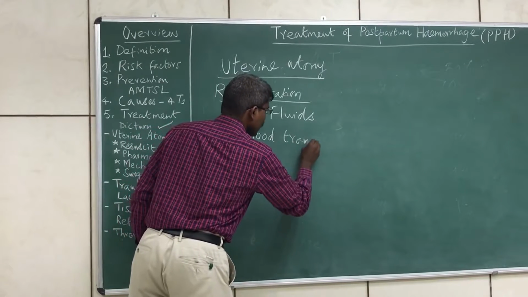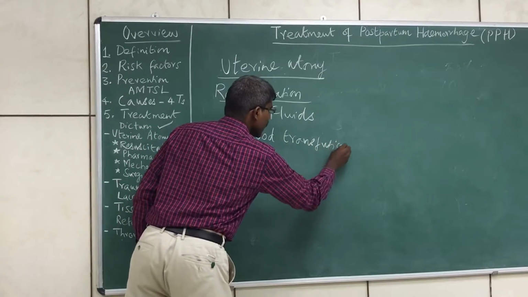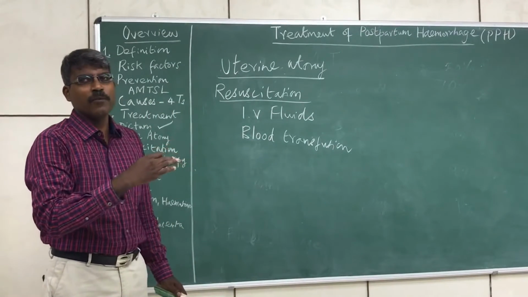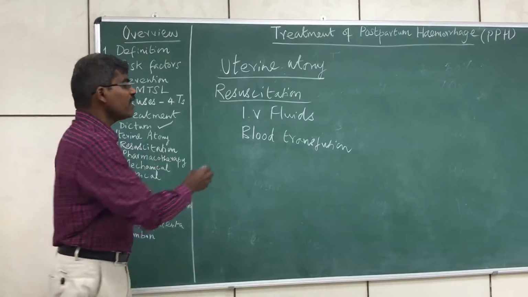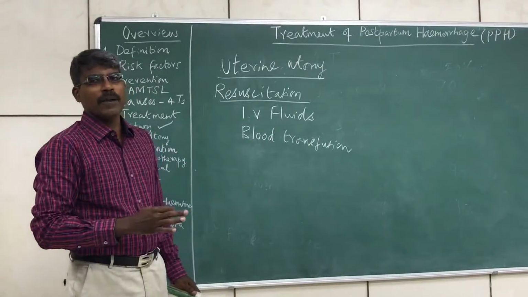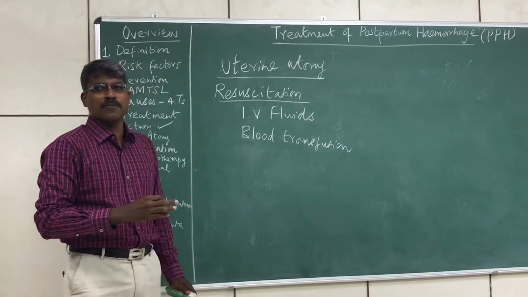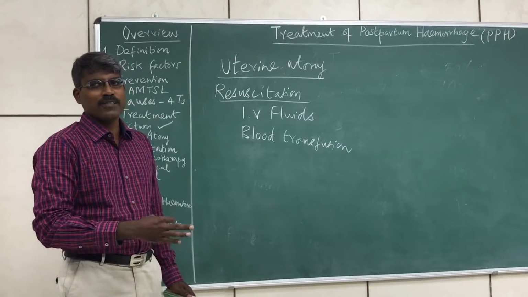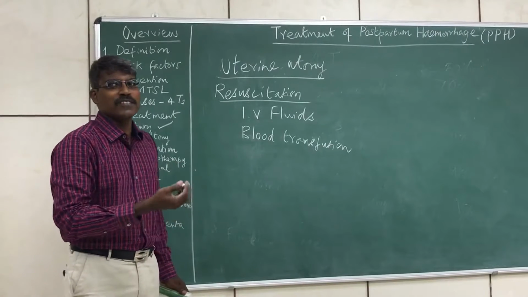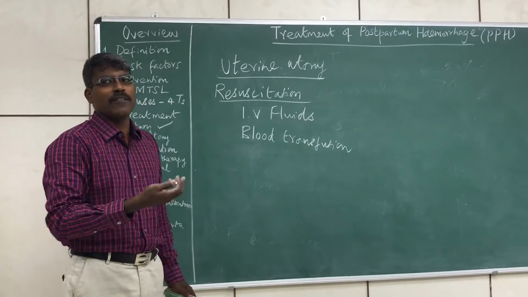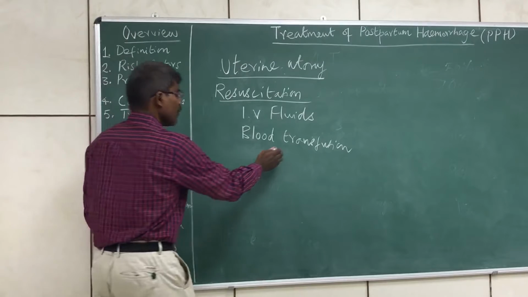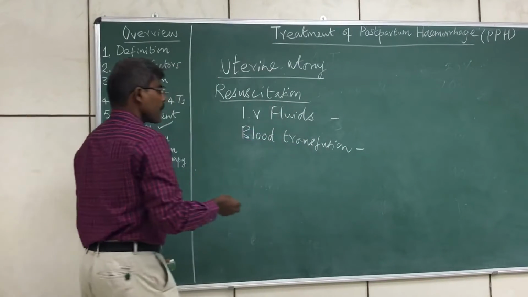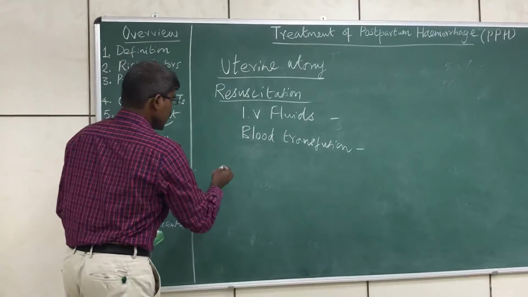Please remember that many hospitals have a policy that blood transfusion is indicated for people with a hemoglobin level of less than 7 grams. But in cases of postpartum hemorrhage where the estimated blood loss is more than 1000 ml and there is evidence of ongoing blood loss, we need not wait for the investigation, the hemoglobin level, to come. We can directly start blood transfusion. So IV fluids and blood transfusion are the important resuscitative measures.